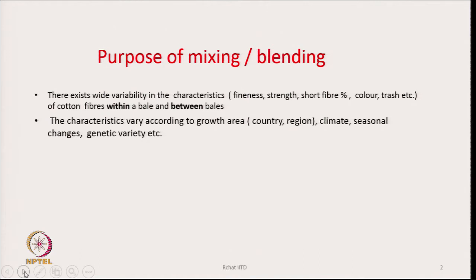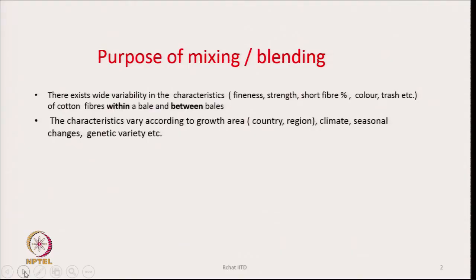These characteristics vary because of many reasons. Even within a single seed, the fibers that we will get will be of different length. There will be long fibers, there will be short fibers. So, they not only vary between bales or within a bale, they even vary in a particular seed as well.